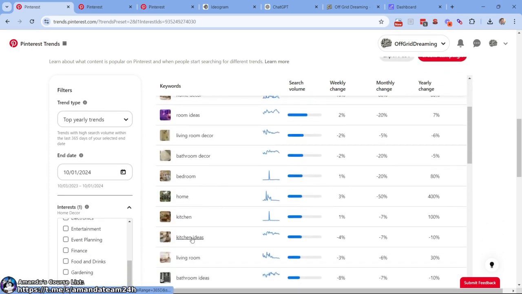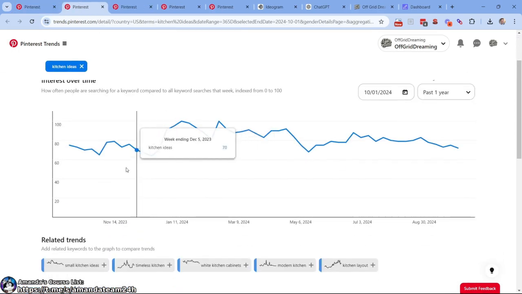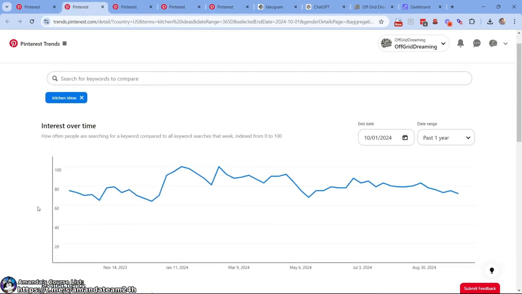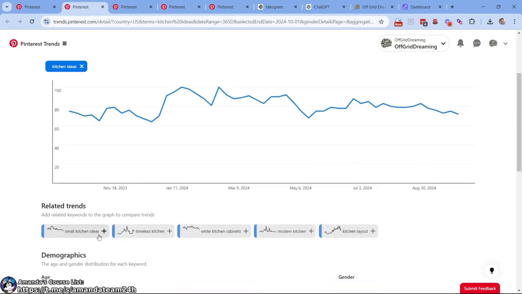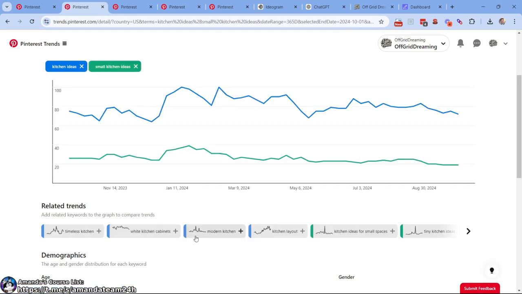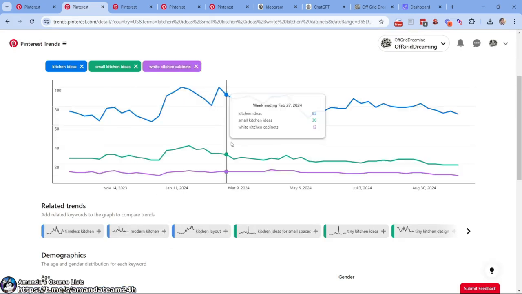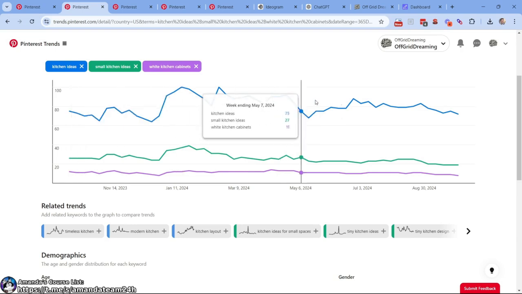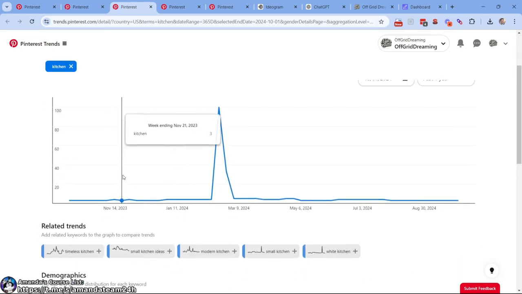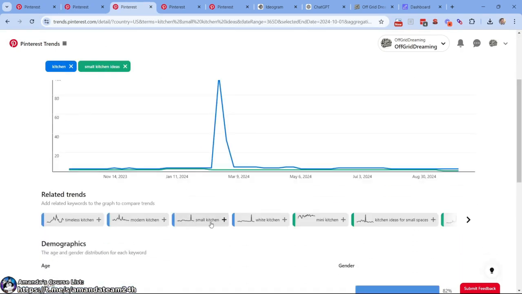So when I click into, I'm going to control click here, kitchen and kitchen ideas. So we have small kit. So let's just stop here for a second. This shows you a graph over 1 year, right? We could do 6 months, 3 months, right? But down here, related trends. This is very, very interesting, because we want to see the relative volume for these things. So I did small kitchen ideas and then white kitchen cabinets, right? Get the relative volume, right? Always anchor it against a big dog. Kitchen ideas is a big dog, right? Same thing over here, just straight up kitchen, small kitchen ideas.